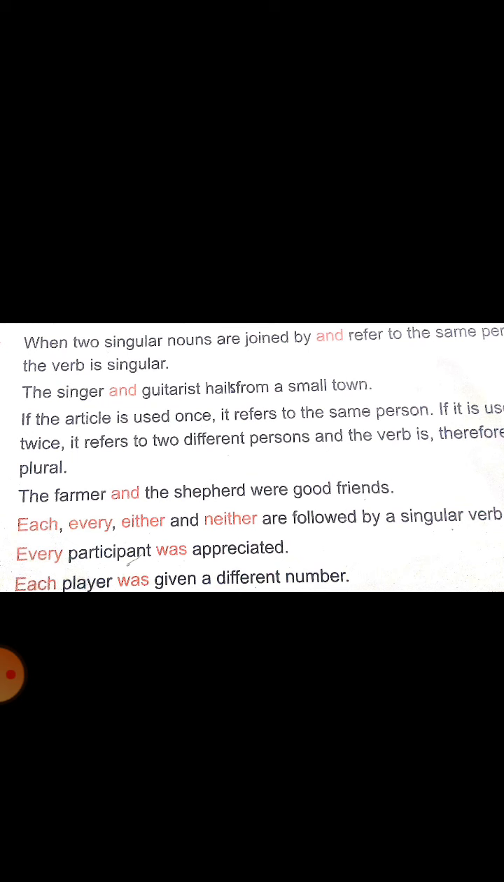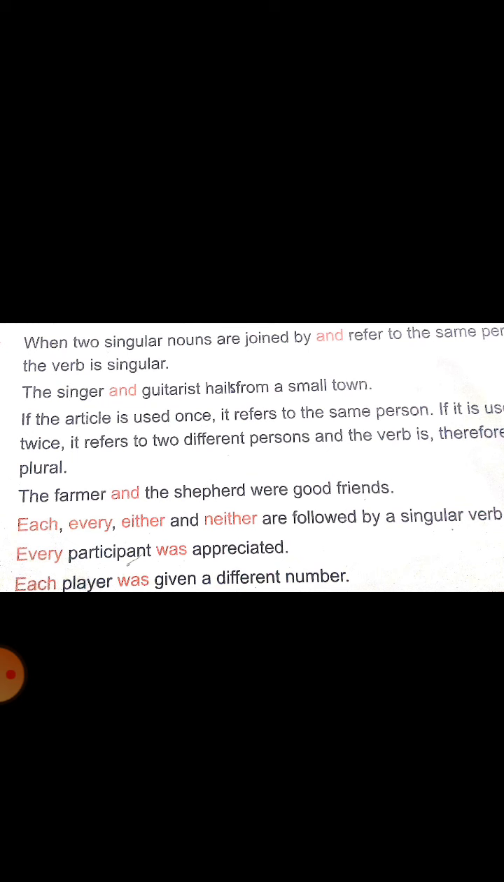When two different nouns connected by 'and' have only one article in common, the subject is always singular, so the verb is also singular. Look at the next example. If the article is used once, it refers to the same person. But if the article is used twice, that means two times, it refers to two different persons. So the noun becomes plural, so the verb is also plural.